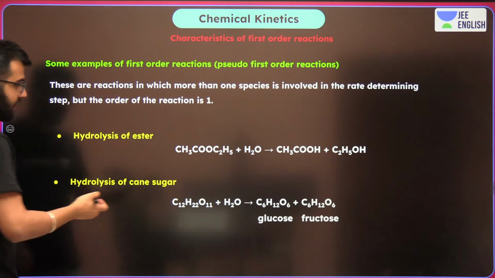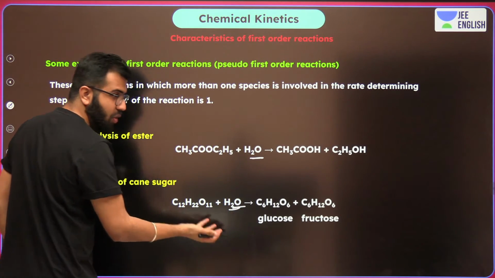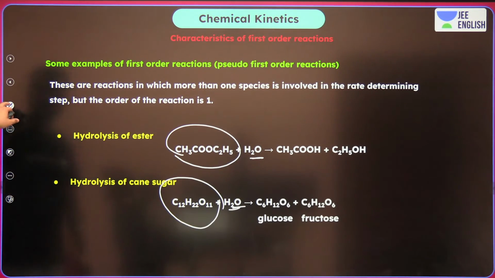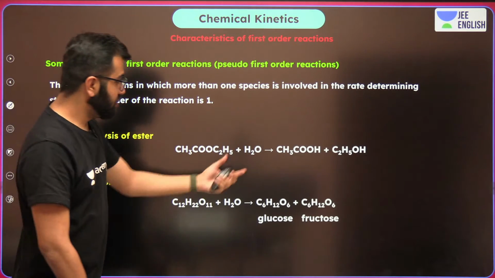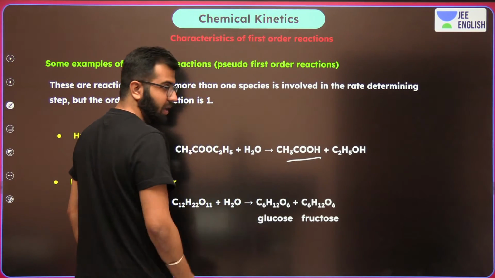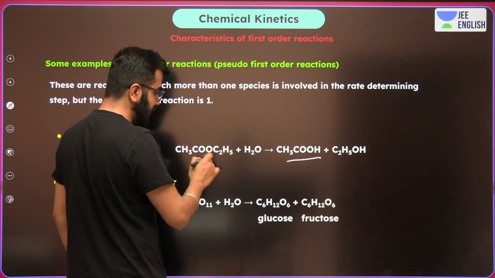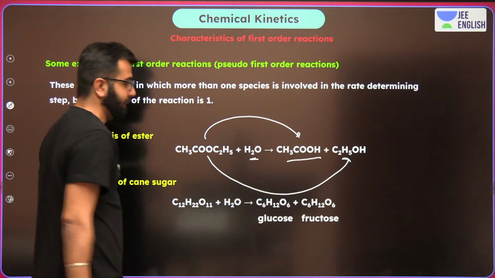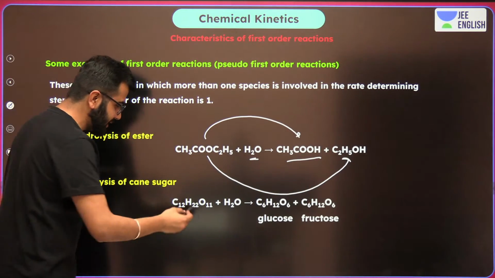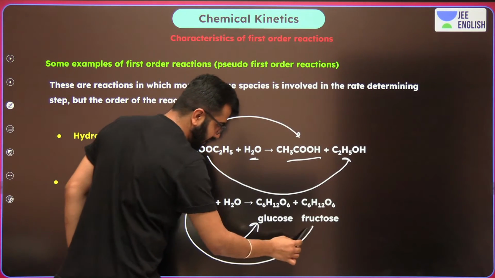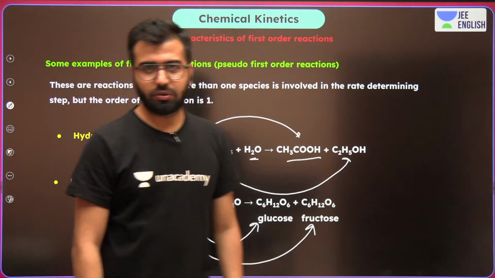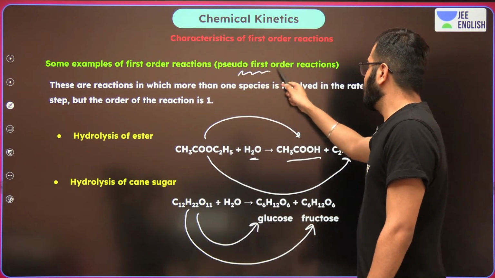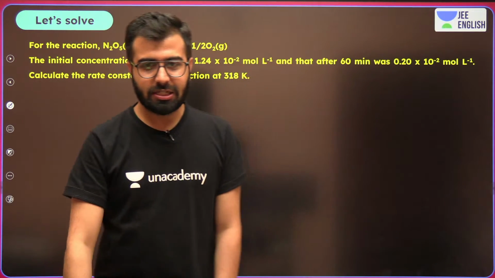Okay. And over here, when H2O is in too much excess, the rate clearly depends only on the sucrose and the ester. You should remember over here it's actually hydrolysis. So ester is getting converted into acetic acid and the alcohol. Similarly, in the case of sucrose, it's getting broken down into glucose and fructose. H2O is in higher quantity, hence the pseudo first order reaction. Okay?